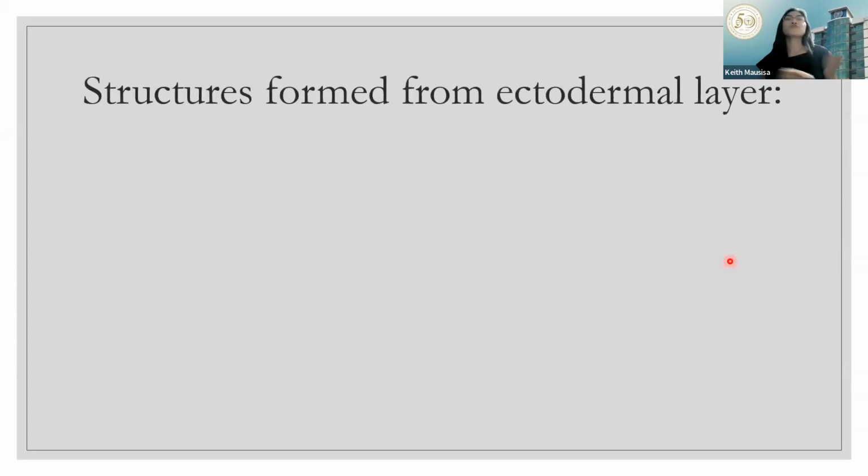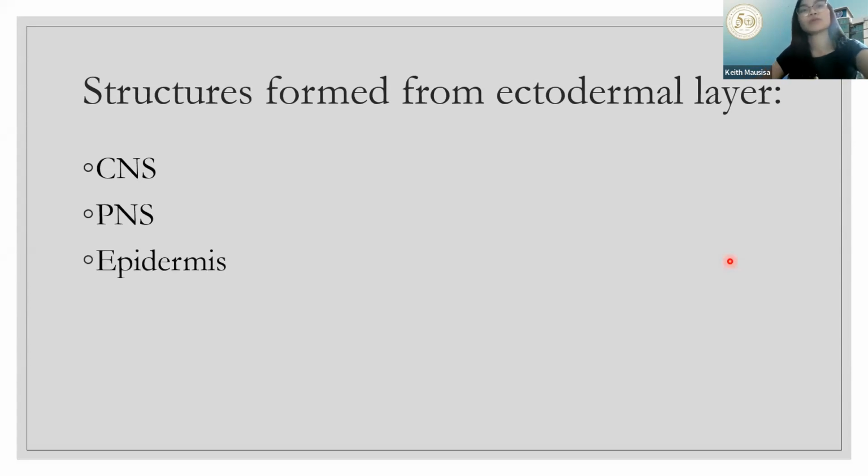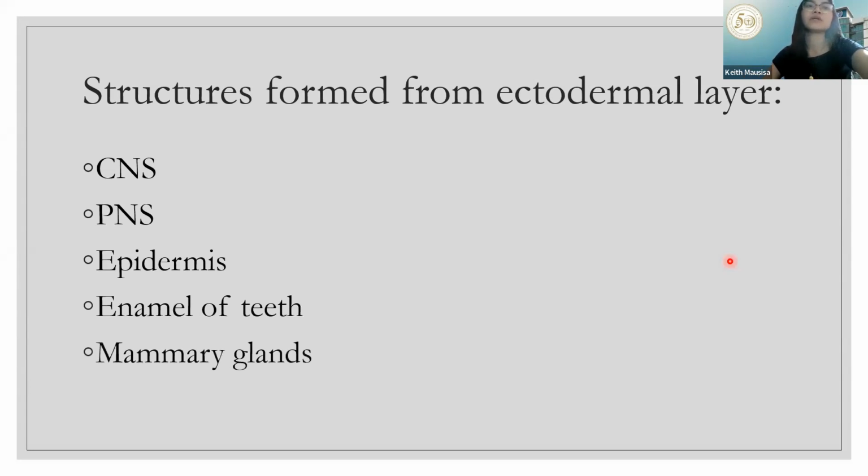Okay, so the structures formed, no, from your ectodermal layer would be your CNS, your central nervous system, your peripheral nervous system, and aside from that, no, also your epidermis. Okay? Epidermis. No, dadagdagan natin. Okay? Epidermis, the enamel of teeth, and the mammary glands. Finally, would be your pituitary glands. Okay? 1, 2, 3, 4, 5, 6. Yan. Yung 6 na yan. Alright? For your ectodermal layer.